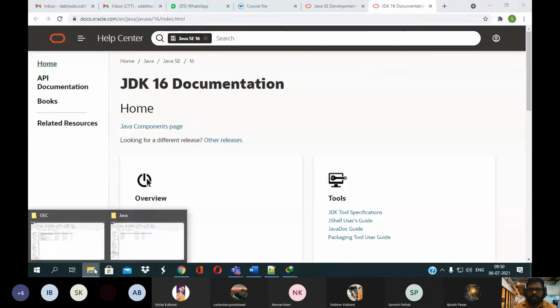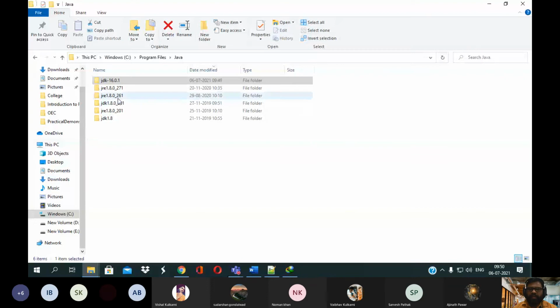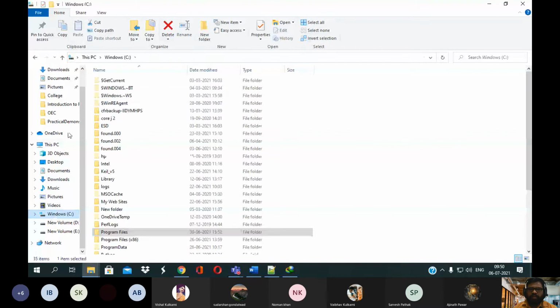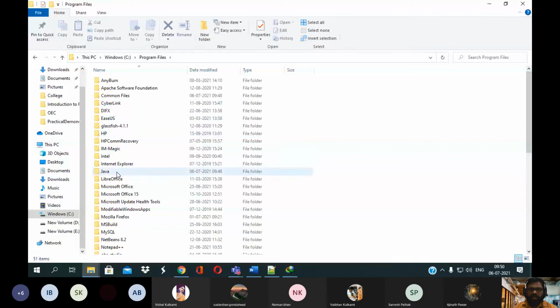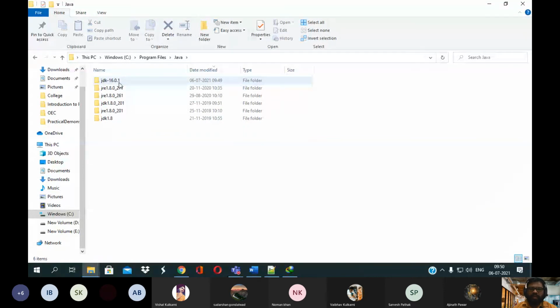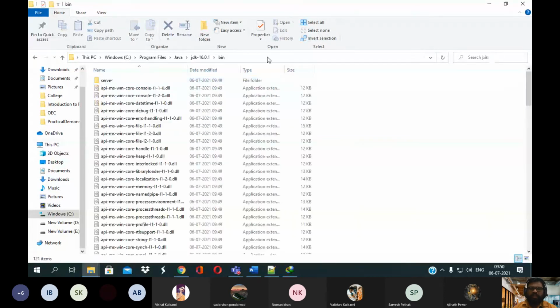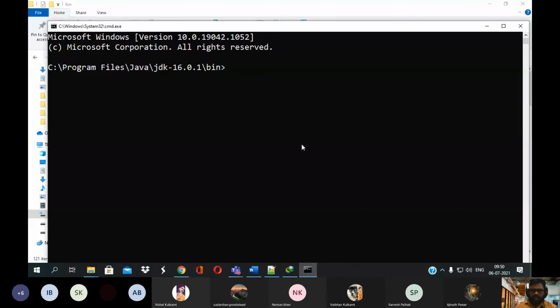Then you need to recheck whether your Java has been properly installed or not. Go to My Computer, then the Windows C drive, click on Program Files, then go to Java, then JDK, then bin. Just write CMD and check the execution.